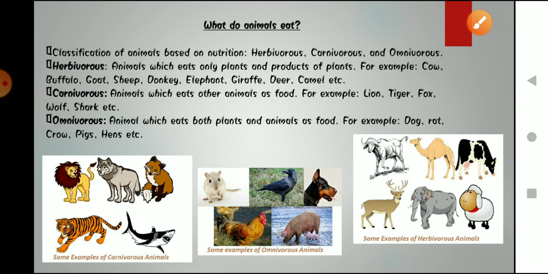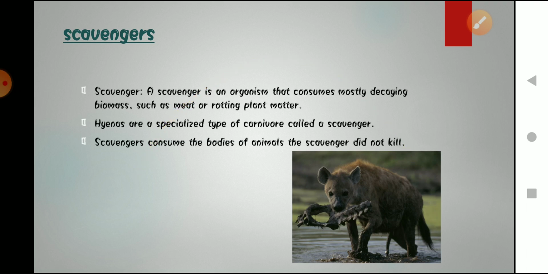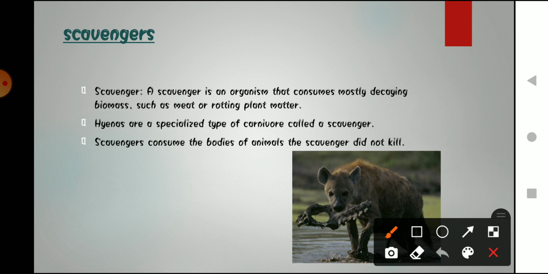Okay, so the next topic is scavengers. So what are scavengers? A scavenger is an organism that consumes mostly decaying biomass. What is the meaning of decaying biomass? It means these animals eat those animals that are dead.